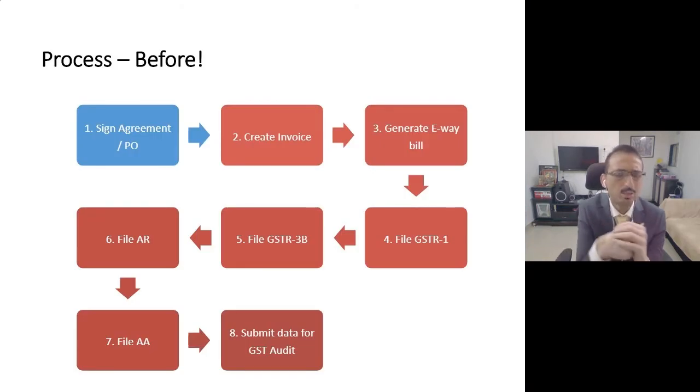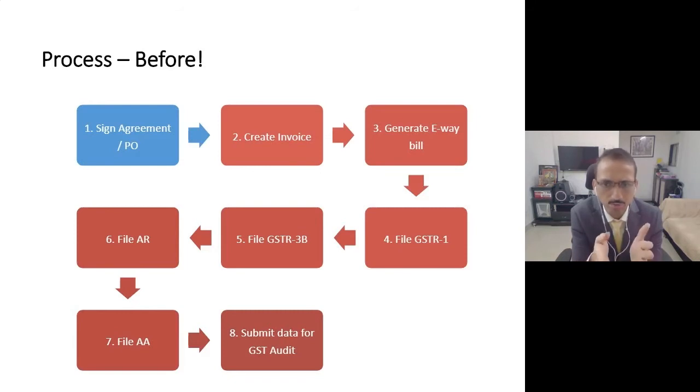Now friends, you will say, what would be the change in the process before 1st of October and after 1st of October? If you look at the process, practically it will remain almost the same. If you are a supplier of goods and your turnover is say 600 crore rupees, what will be the typical business process? You will sign the agreement with your customer, you will generate an invoice, you will supply the goods, and before supplying you will generate an e-way bill. Once you supply the goods, after the month is finished, you will file your GSTR-1.